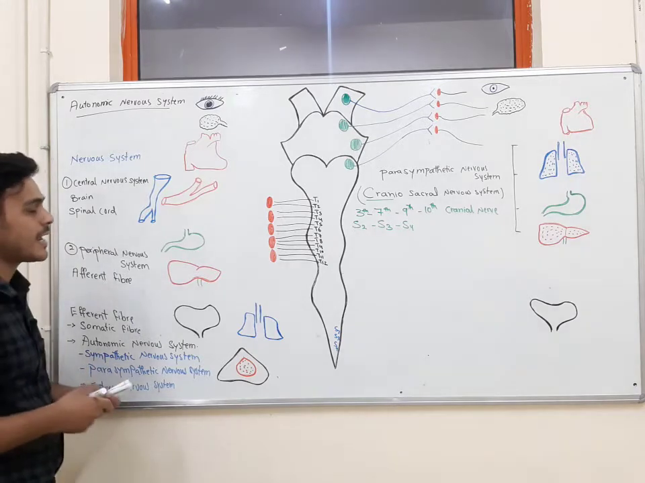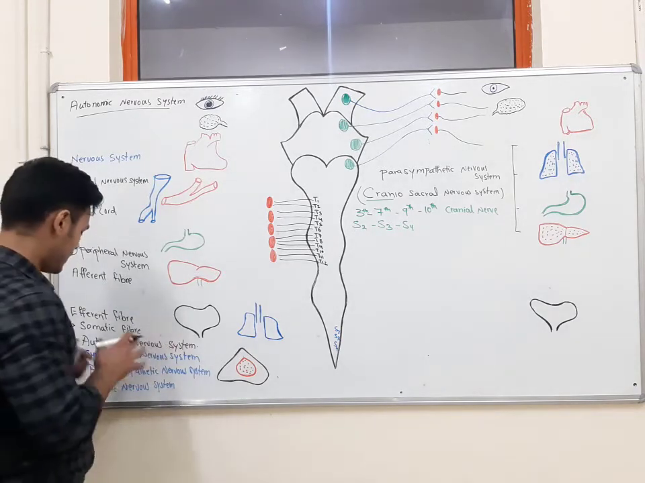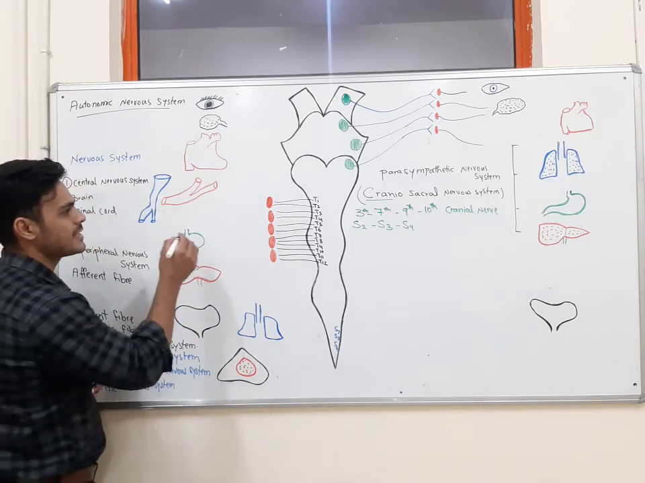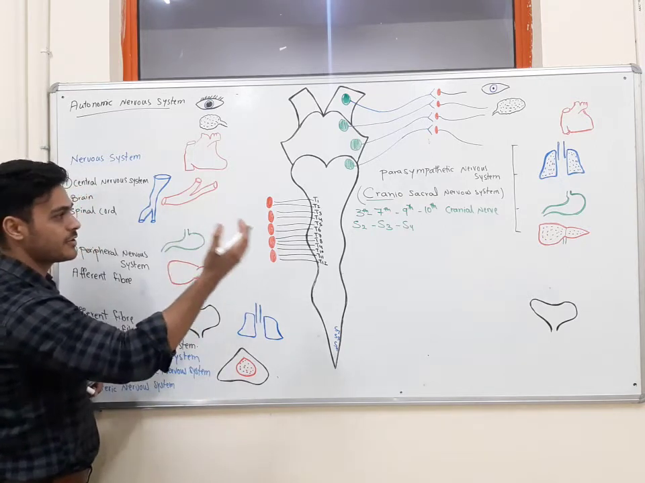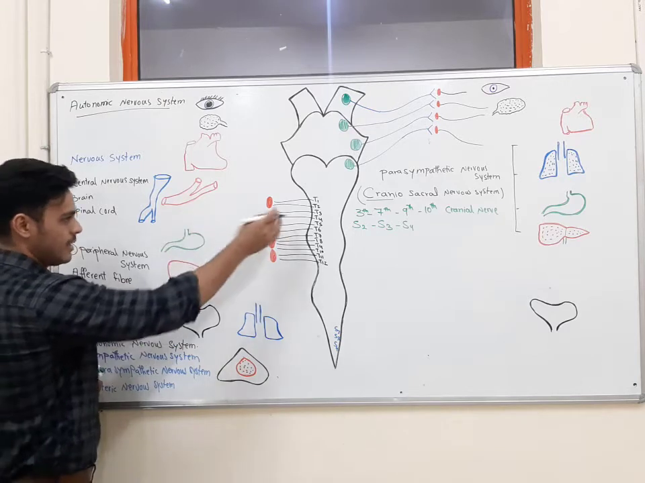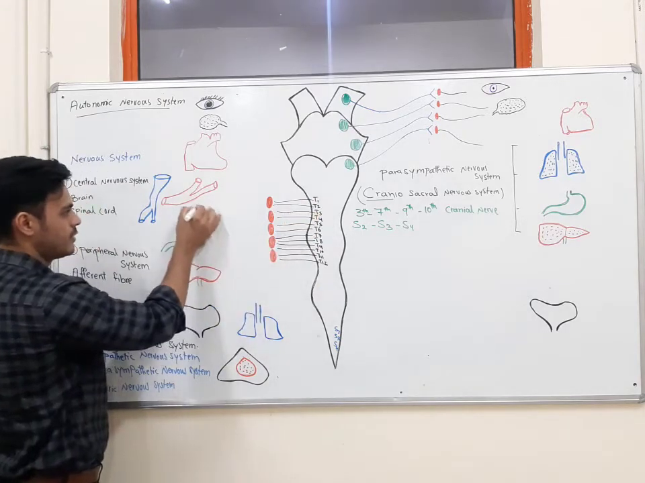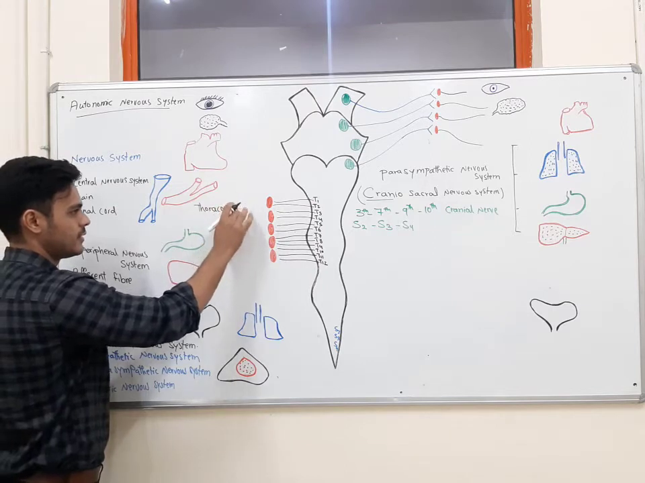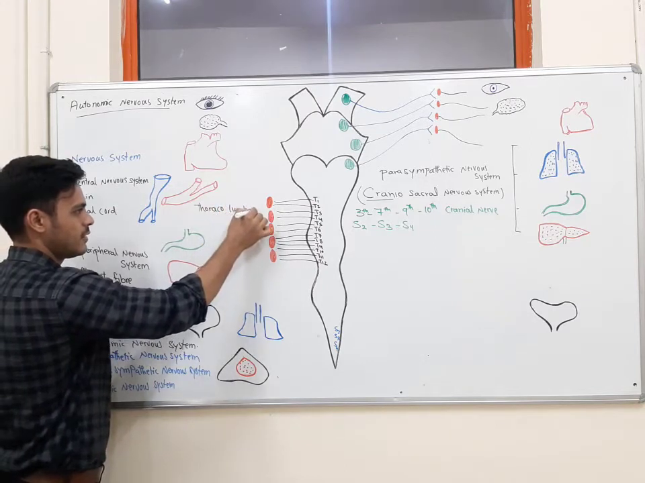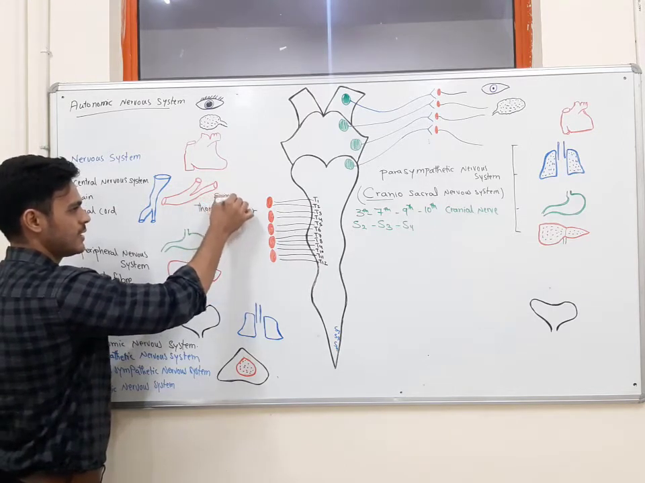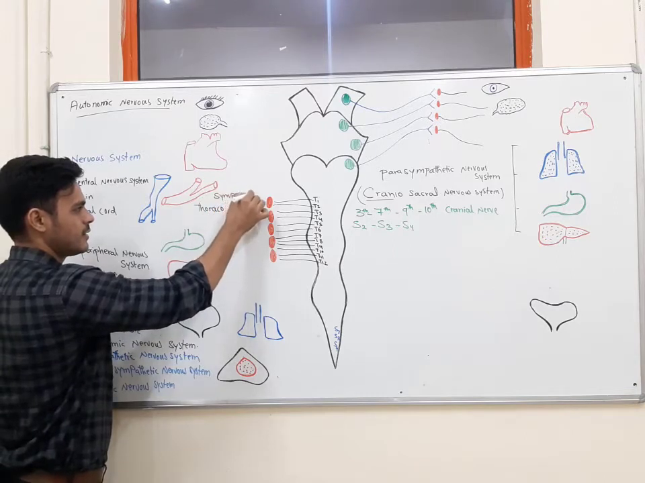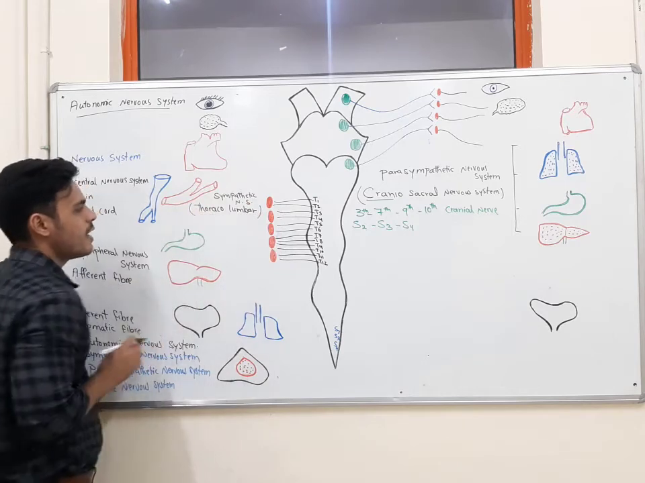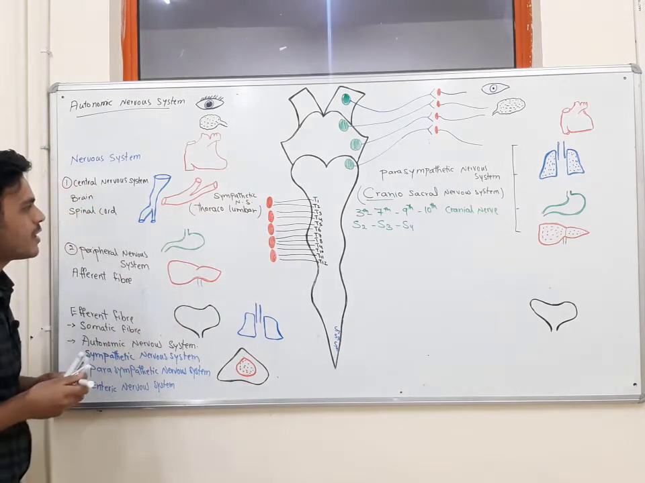Most of the time, another name for the sympathetic nervous system, on the basis of the origin of its fibers, is thoracolumbar. Why are we saying thoracolumbar? Because